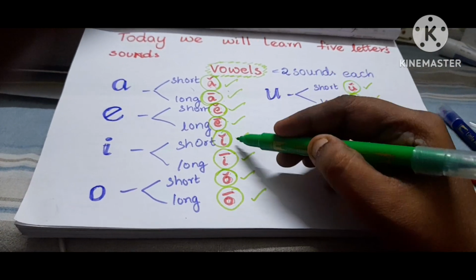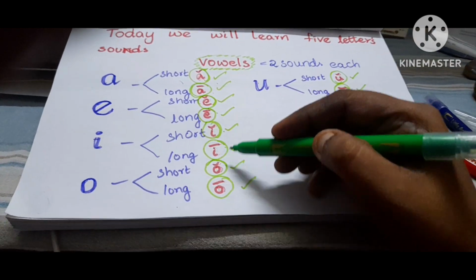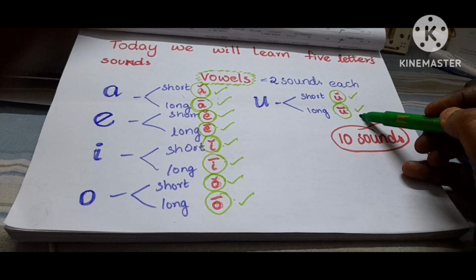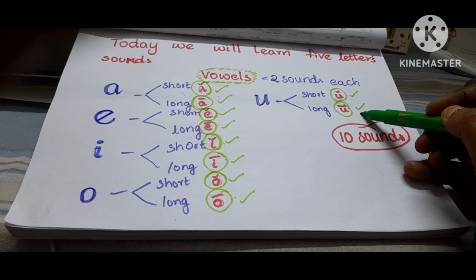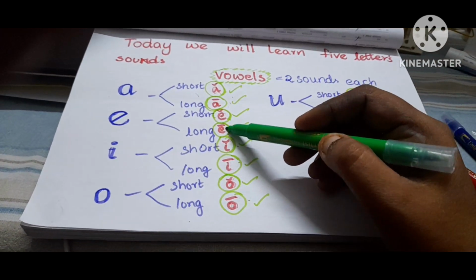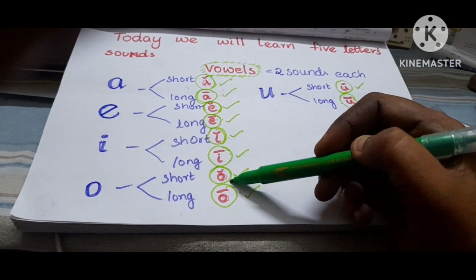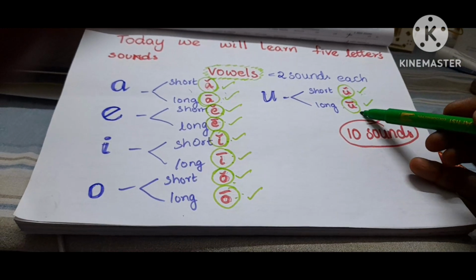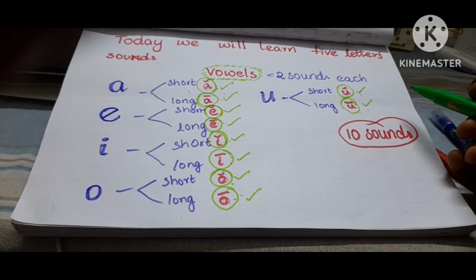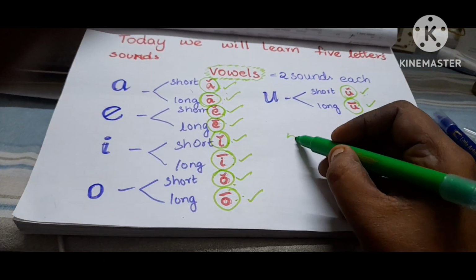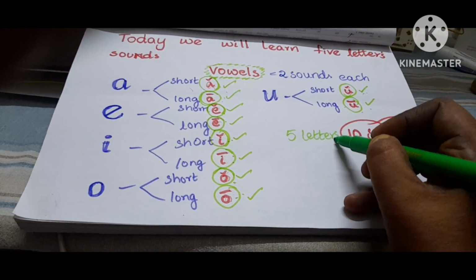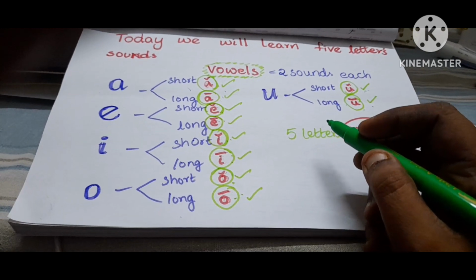Okay, you have seen the short sounds. On top of the letters there is a small curved line for the short sound, and a straight line for a long sound. You can see on each letter, a short curve on top is the short sound, and a straight line is the long sound. So now 10 sounds. 5 letters have 2 sounds each, that makes 10 sounds.